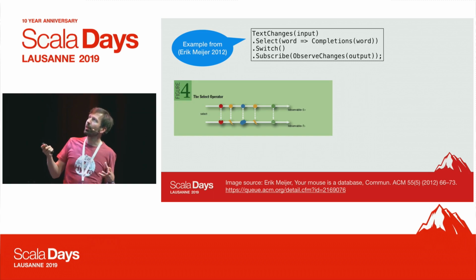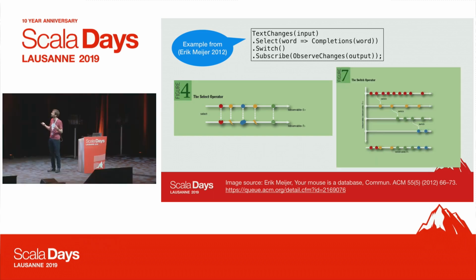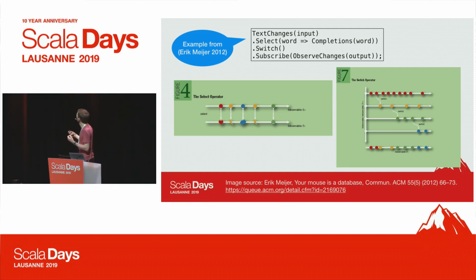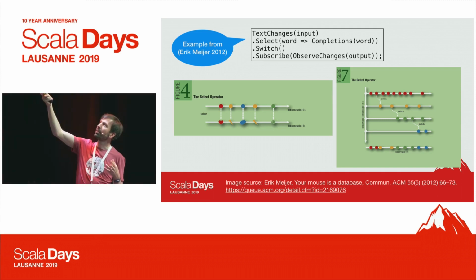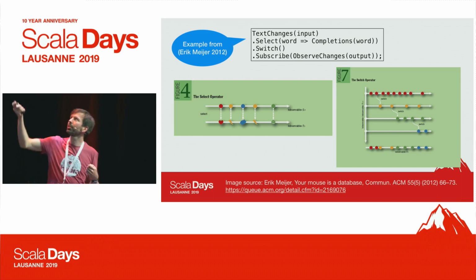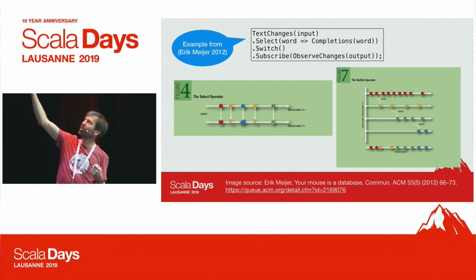But then we use switch, which is somewhat more complex, right? Since we have a publisher or an observable of observables, what it does is it says, well, when you receive the first observable as an event, you start publishing its events. These are the red events initially. And as soon as you receive the next observable, you publish its events. So we switch to the yellow observable, because that's the next observable we have received. And these are the completions for the changed word.